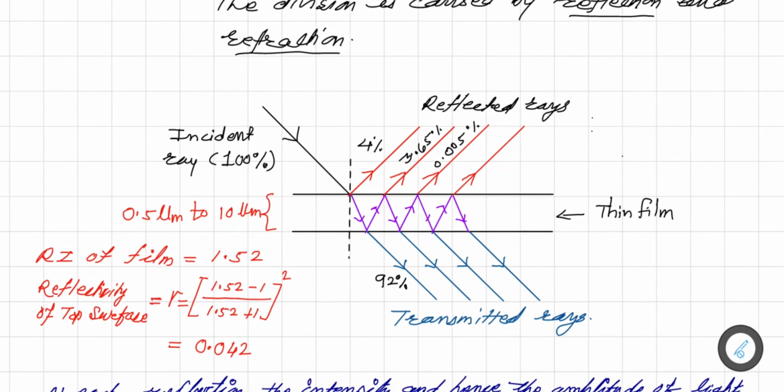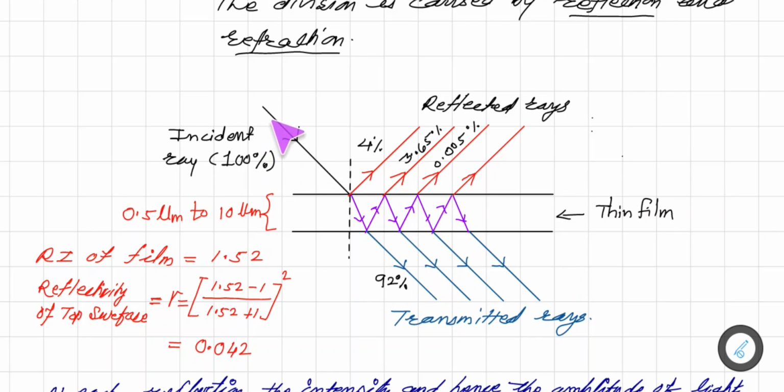For this kind of process a thin film is used. The thickness of the thin film is about 0.5 micrometer to 10 micrometer, and it must be comparable to the wavelength of light. If the distance is very large, then the reflected waves cannot interfere. So let us consider a very thin film of glass or a refracting material.